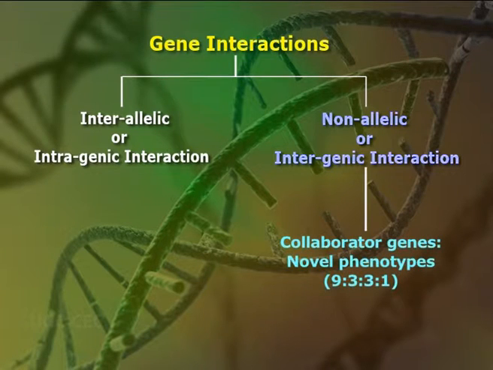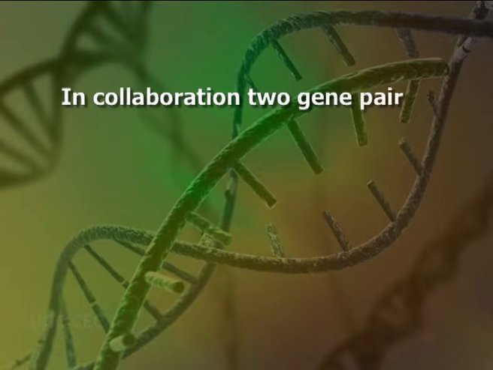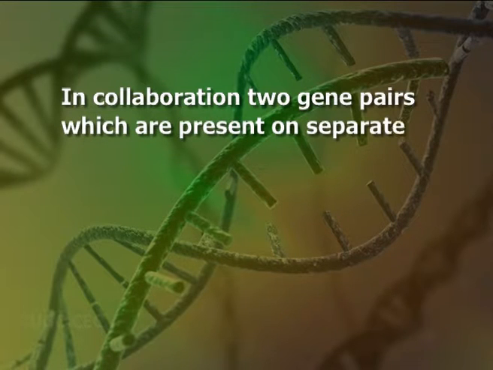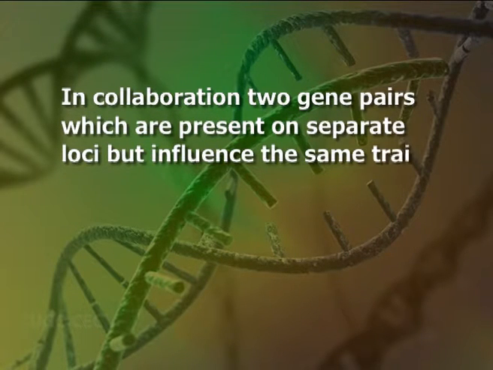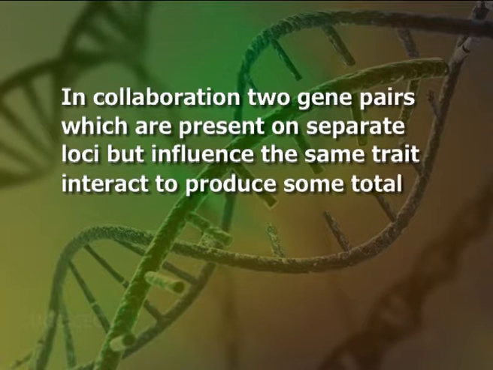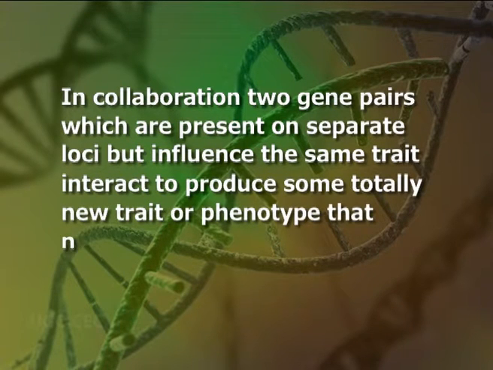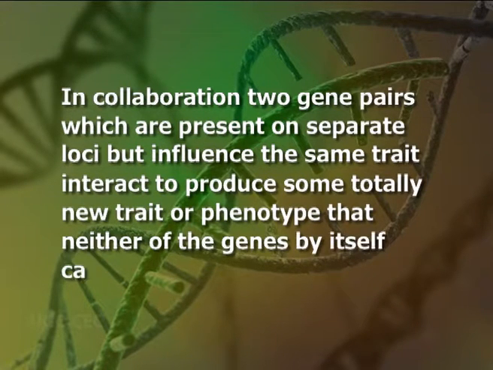Collaboration of genes leads to novel phenotypes, that is a modified 9:3:3:1 ratio. In collaboration, two gene pairs which are present on separate loci but influence the same trait interact to produce some totally new trait or phenotype that neither of the genes by itself can produce.